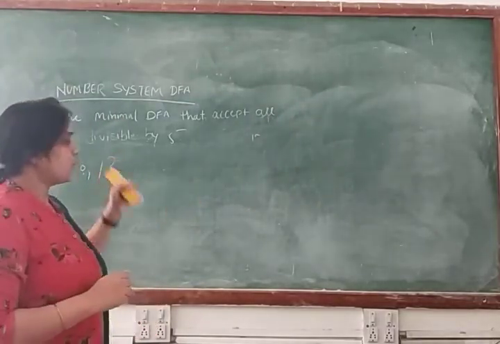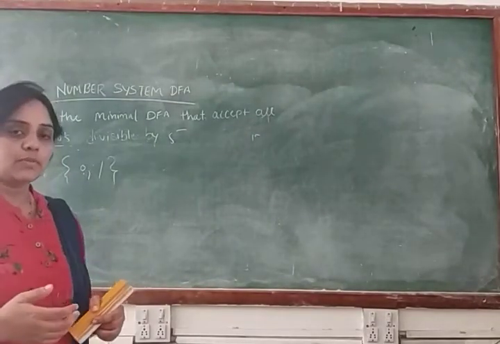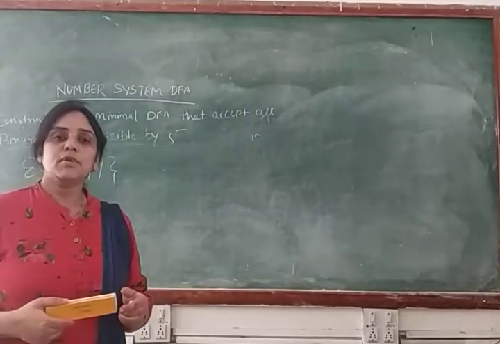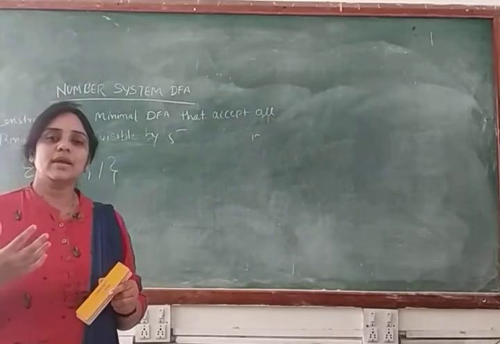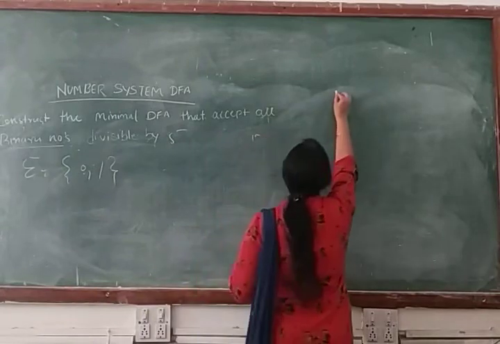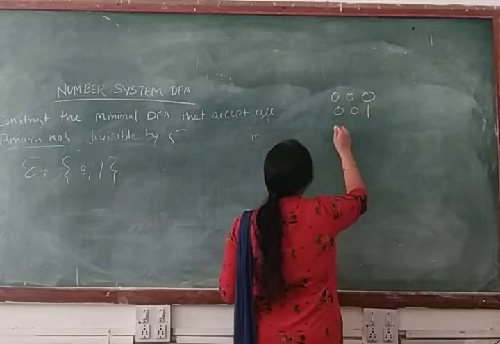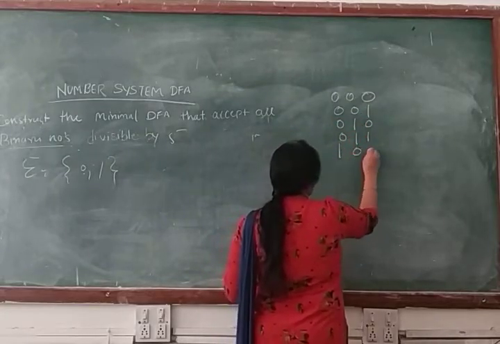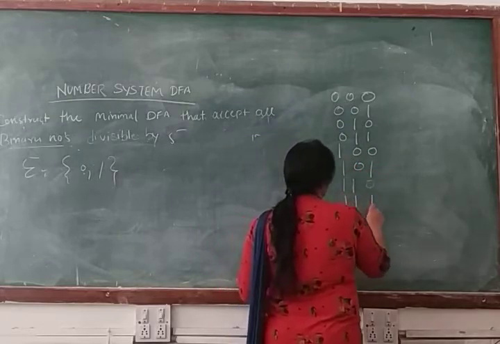But in this type of problem, when you are solving a problem related to the number system, like a divisibility problem, you will make a table for generating the number of states. Means you can get an idea from the table how many states you will get in your problem. Clear? So we will make the states 000, 001, 010, 011, 100, 101, 110 and 111.